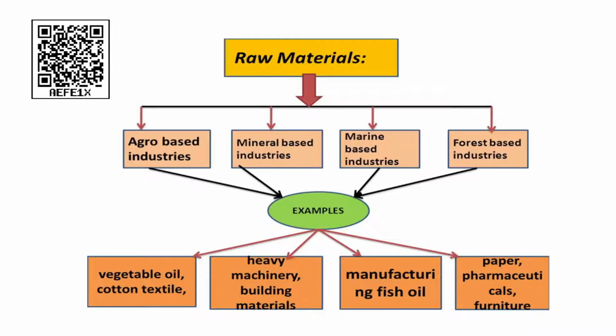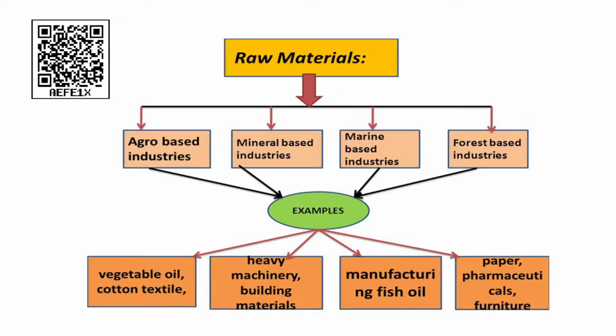The last category you see that forest based industries. And now give an example for that. Okay, paper, good, pharmaceuticals, furniture. Okay, pharmaceutical, how the medicinal herbs I told you, no. So based on that, paper, pharmaceuticals and furniture, everything will come under the category of forest based industries.